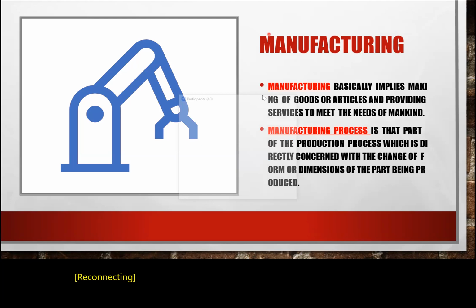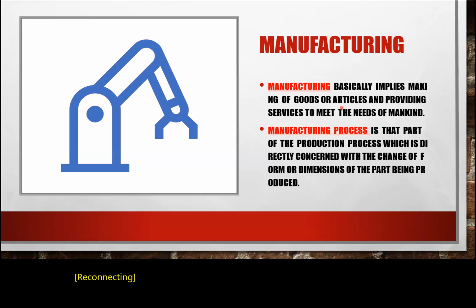First you have to understand what manufacturing is. It basically implies the making of goods or articles and providing services to meet the needs of mankind. That does not mean we are manufacturing just anything. The articles or goods must provide services to meet the needs of mankind. If the goods or articles do not provide any service to mankind, then there is no meaning; that product is meaningless.